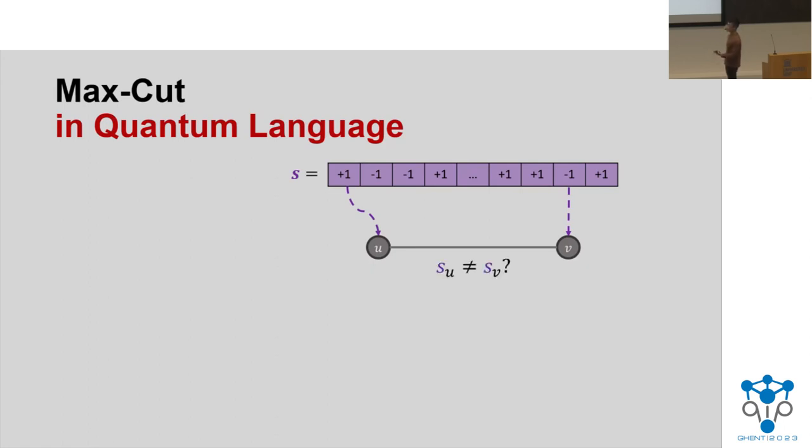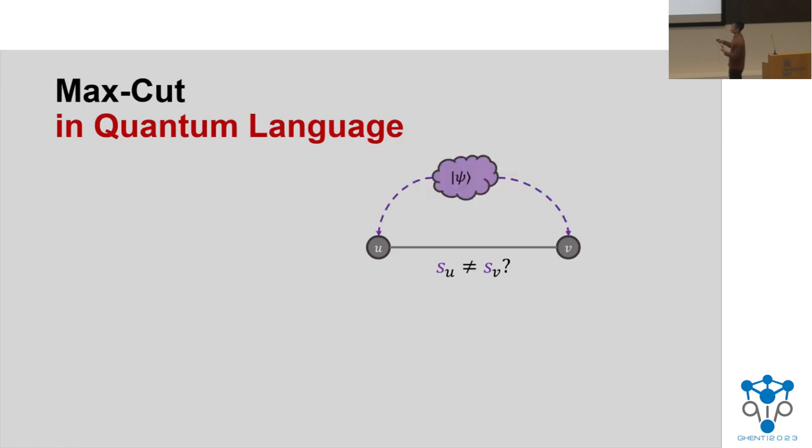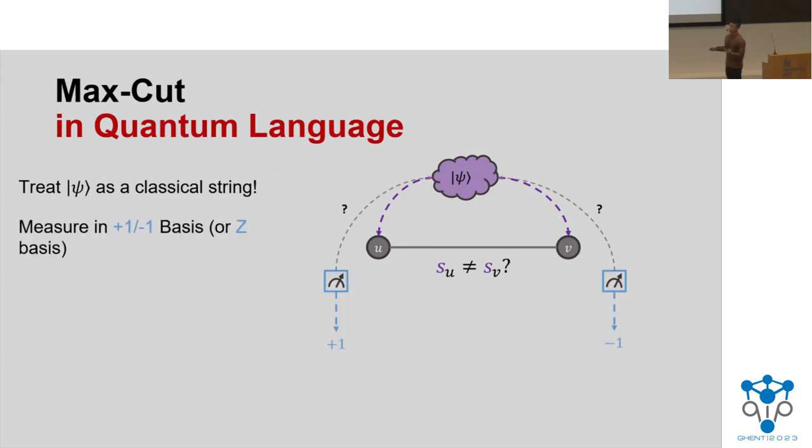And then we check on this edge whether S of U is not equal to S of V. Well, we're going to be talking about a quantum problem, so let's generalize this to quantum states. What that really means is we're going to replace S with a quantum state psi. And now, since we're still talking about classical max cut, we want to restrict ourselves to classical measurements. What this looks like is that we treat psi like a classical string and only allow z basis or standard basis measurements. So we look at the qubit corresponding to u, measure in the z basis to get either +1 or -1, and similarly for the qubit corresponding to v.